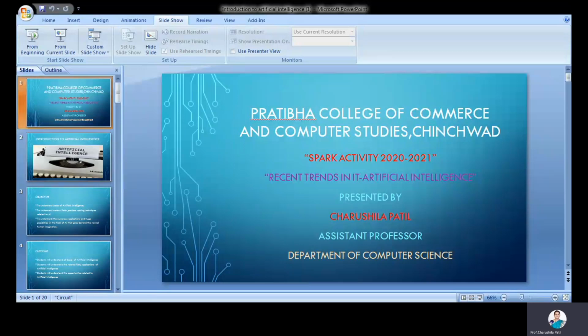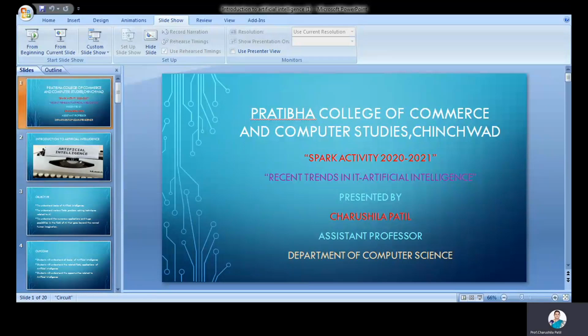The next is computer vision. Computer vision deals with image recognition. Like in the medical field, there are different images, like MRI images and X-rays. From these images, the machine should interpret some data. That field comes under computer vision. Examples are event detection, video tracking, object recognition, motion estimation, and image restoration. These are the examples of computer vision.